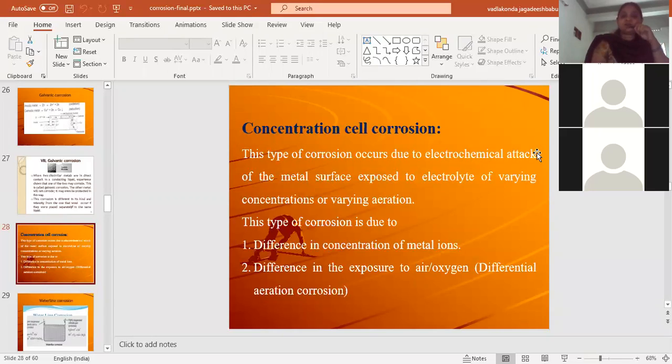And sometimes what will happen is the same metal surface will be exposed to different concentrations of air.